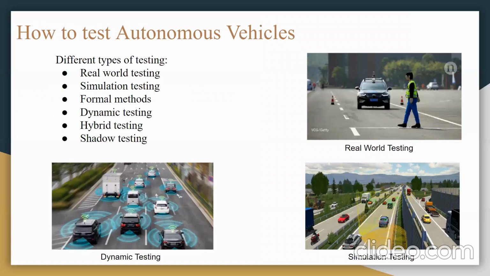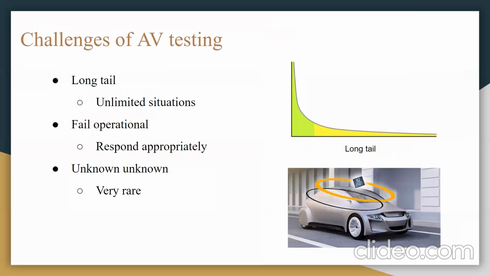So there are many different ways to test autonomous vehicles, and the most popular ways include real-world testing and simulation testing, and other types include formal methods, dynamic testing, hybrid testing, and shadow testing. So some challenges of autonomous vehicle testing include long tail, where usually in the real world, the distribution of possible situations that can arise has a very long tail, meaning that the number of rare situations that the vehicle may encounter is almost unlimited.